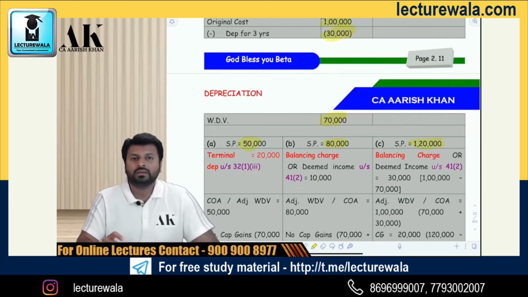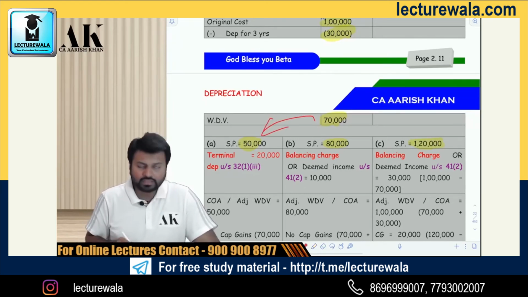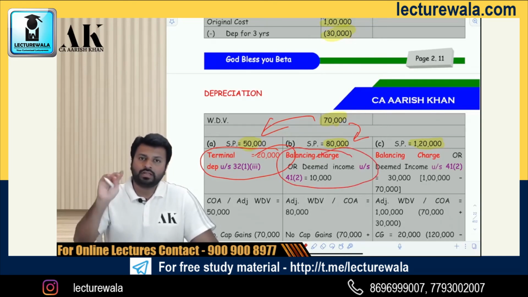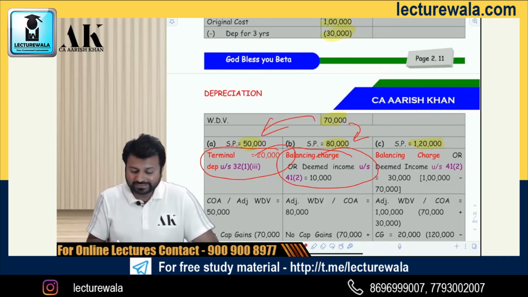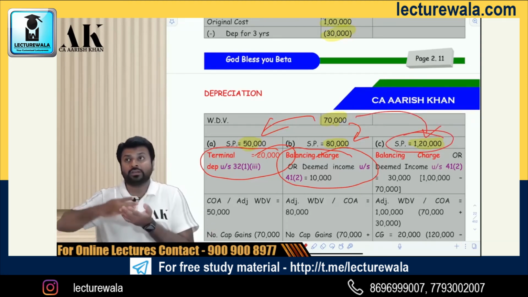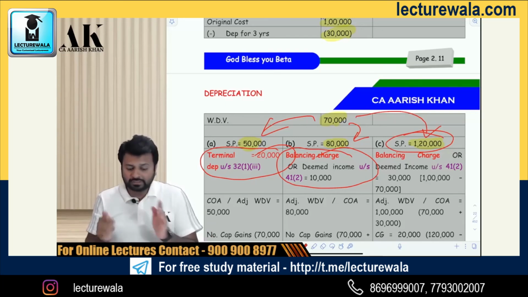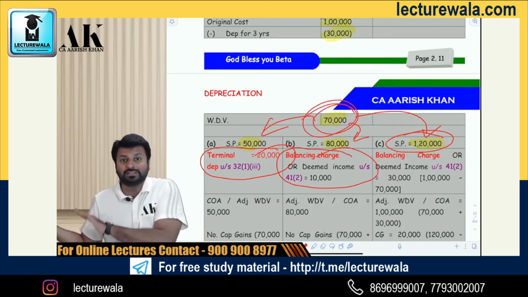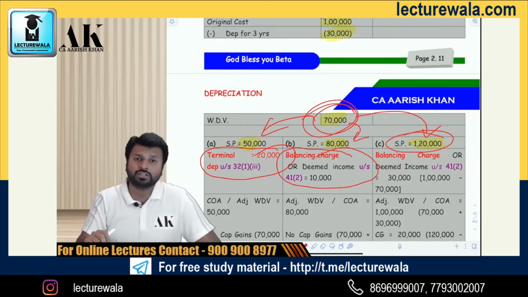Now listen carefully. If you sell for lower than WDV, then the government says that the difference will be allowed as terminal depreciation. If you sell for more than WDV, then the difference will be considered as deemed income, balancing charge. Lower than WDV, it's a loss, terminal depreciation. More than WDV, it's a profit, balancing charge. And if you sell for even more than the cost of the asset, so if your WDV is 70,000, your cost is 1 lakh, and you are selling for even more than cost, then the difference between WDV and the cost will be considered as deemed income under PGBP, because that much deduction you have claimed earlier under PGBP under section 32.